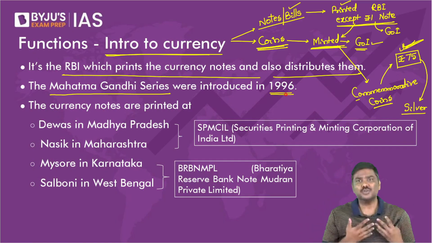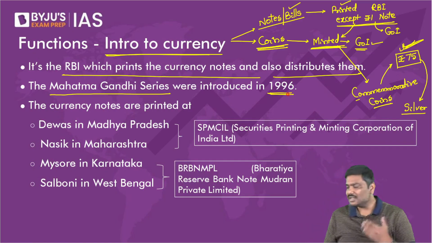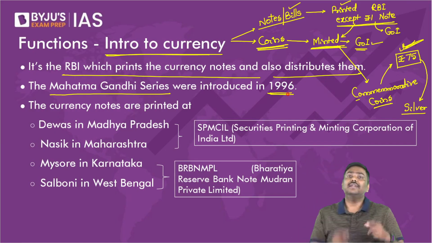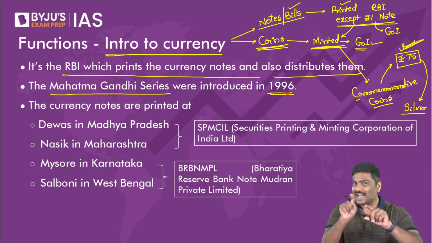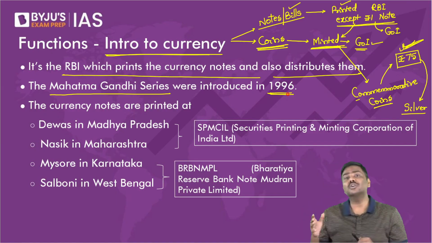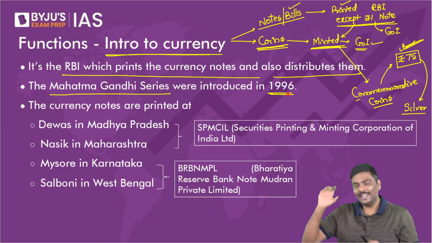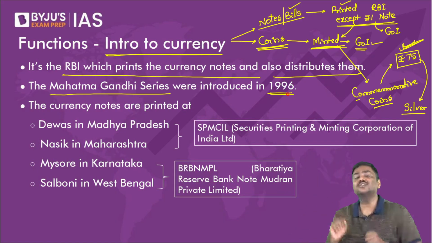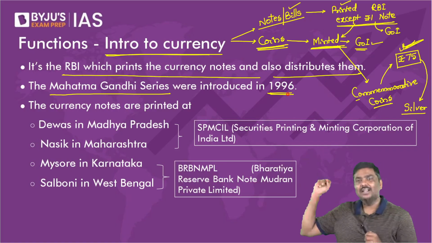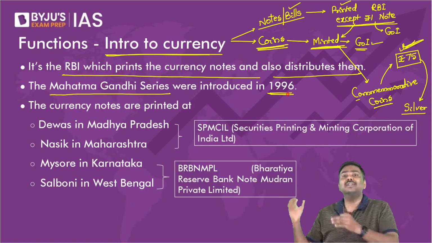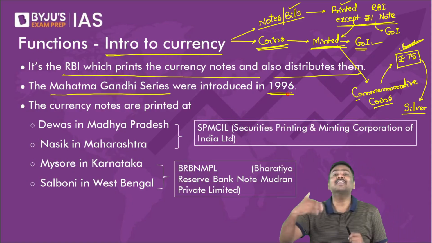Now, earlier what used to happen? We introduced the concept of the Gandhi series in 1996. Earlier, I'm pretty sure, if you ask your parents, some of them would have these old currency notes. In the old currency notes, there used to be photos of the RBI logo, or a photo of a satellite. There used to be a photo of a Bengal tiger. There used to be a photo of a farmer taking a plow to the field, etc.